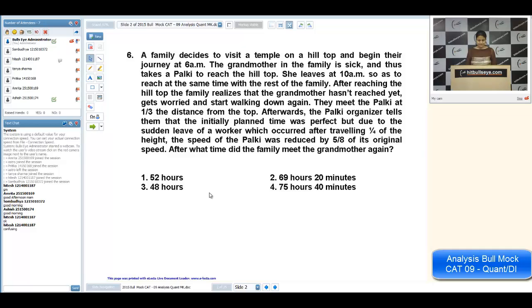Hitesh, I will not say that it was a confusing question, but long data. Amrita, first of all, I'm trying to complete all the difficult questions, then I'll come to your doubts.